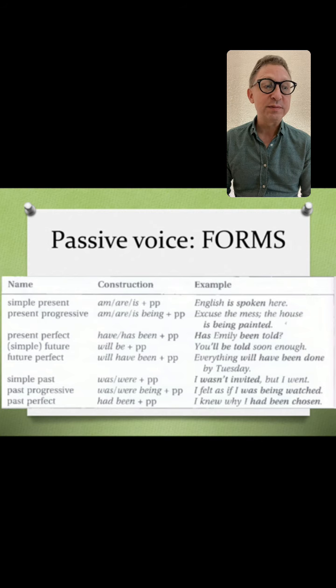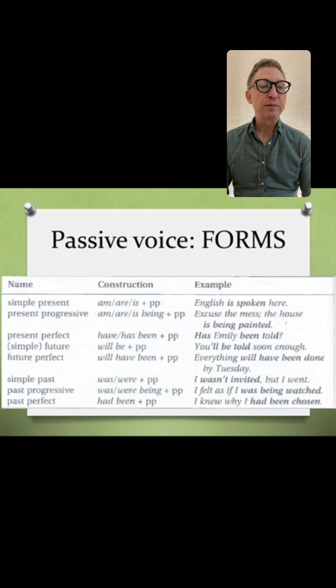Present progressive, you can see how the construction is. Excuse the mess, the house is being painted. So what you could say is that people are painting the house. That's the active. But that's not very interesting. It's more interesting and more common to say the house is being painted. All right. Then we have present perfect. I'll just read them quickly. Has Emily been told? Has been told.